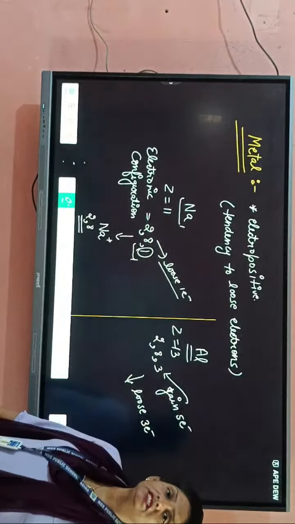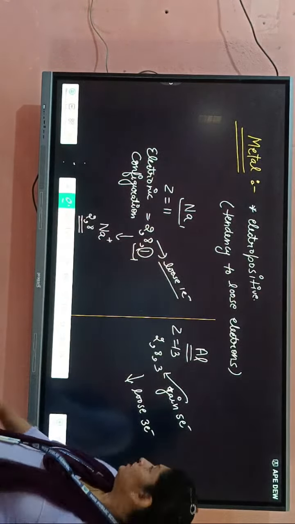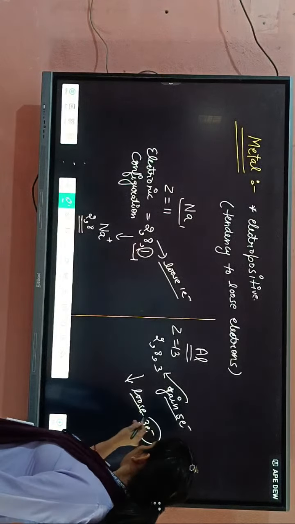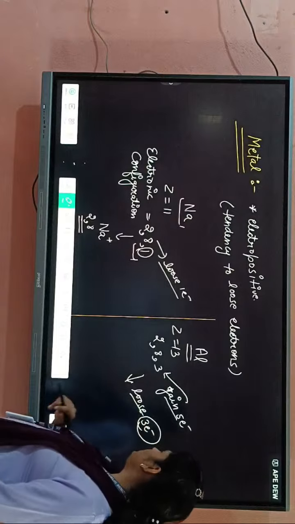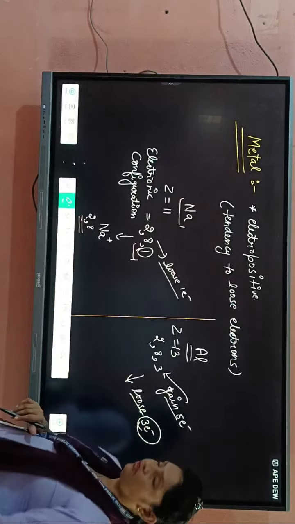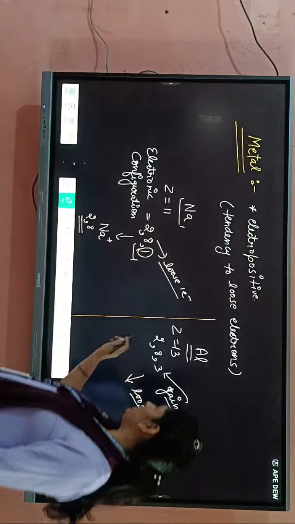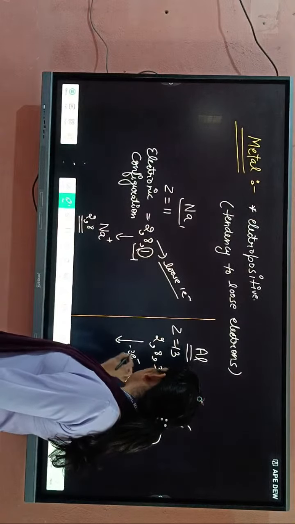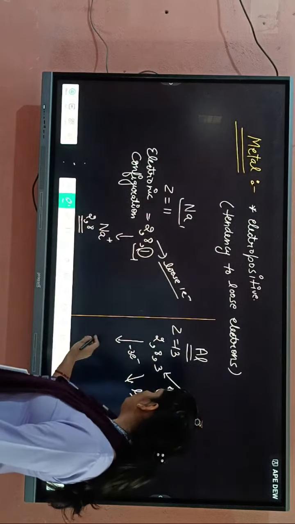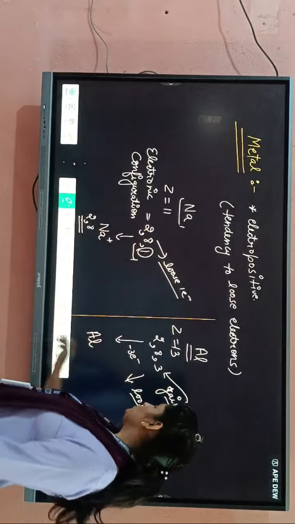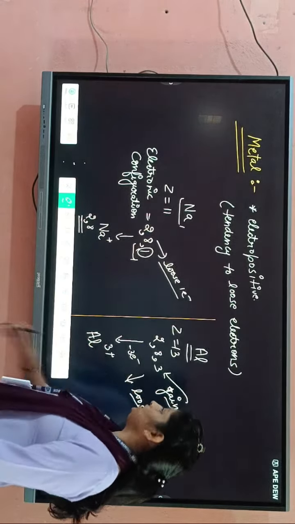Students, what will be easy for it? It wants to lose only 3, but it needs to gain 5. It is easy to lose 3 for this one. So students, what will happen? It will lose 3 electrons. And after removal of 3 electrons, because it is losing 3, a 3 positive charge will be there.